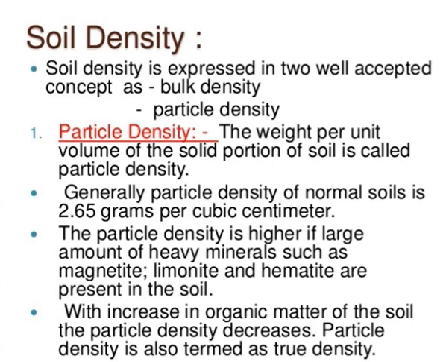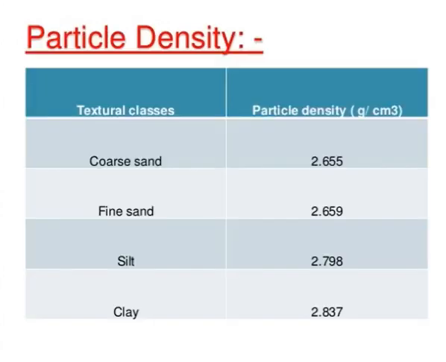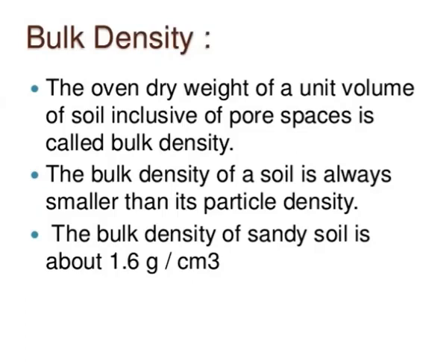Then the particle density of different soil textural classes: for coarse sand, 2.65 grams per cubic centimeter; fine sand, 2.65 grams per cubic centimeter; silt, 2.79 grams per cubic centimeter; and for clay it is 2.83 grams per cubic centimeter. These are the coarse sand, fine sand, silt and clay textural classes.